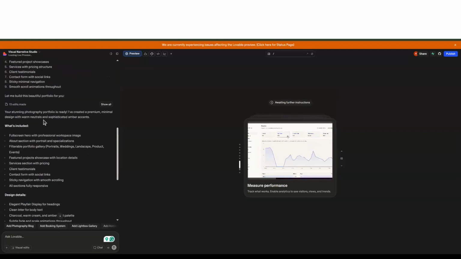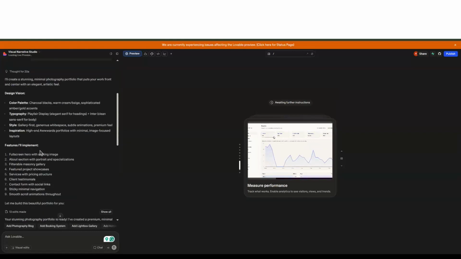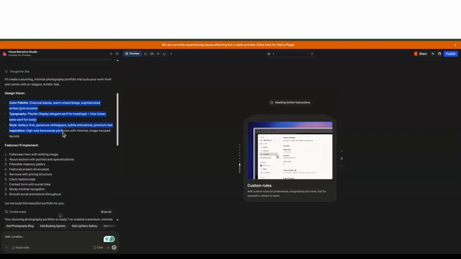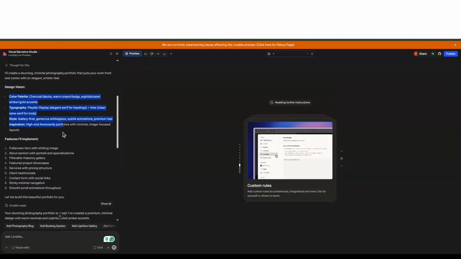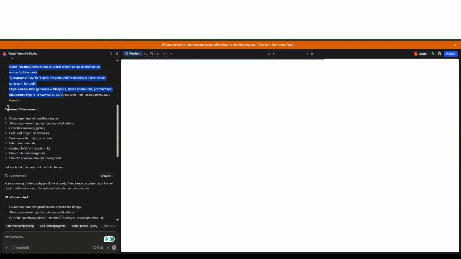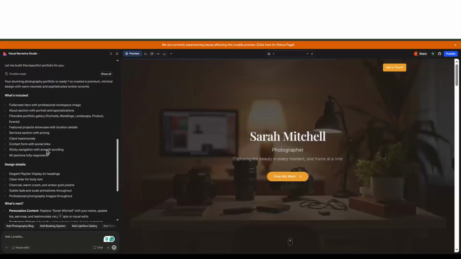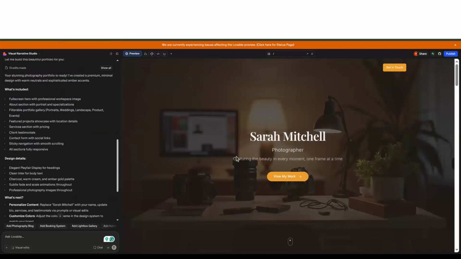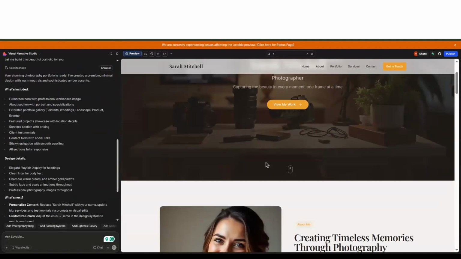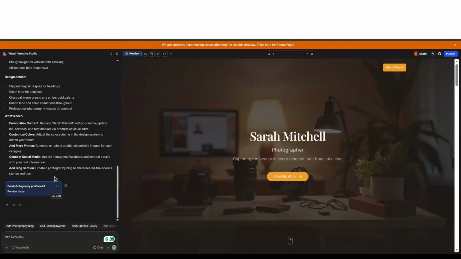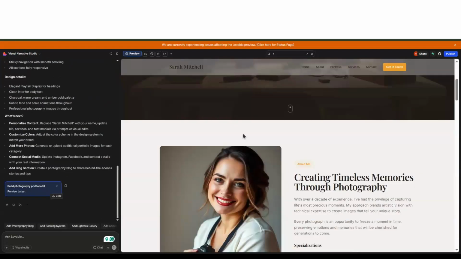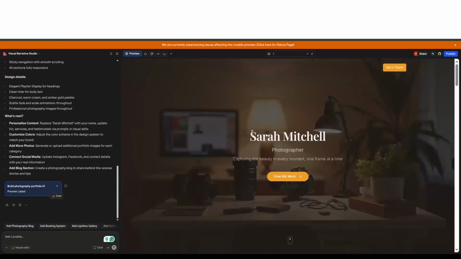Okay. So it also gives the details about the design it is looking for, the style that it will be using, the features, everything that I had put forward, and also other details. So here you can see it created an entire website for me. I did not code, right? I did not even write a single line of code, but it generated a proper portfolio website. It just gave a random name to it. Of course, I can change this name to something that I want.